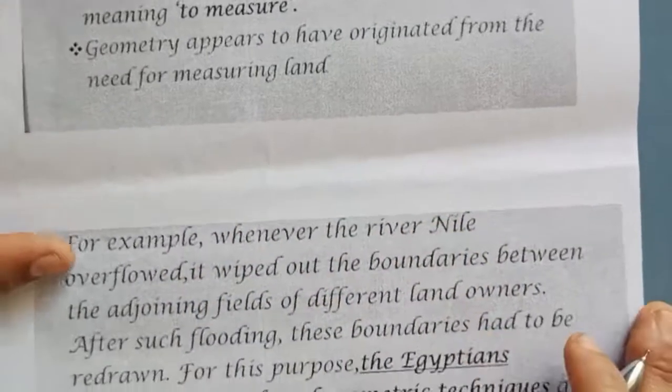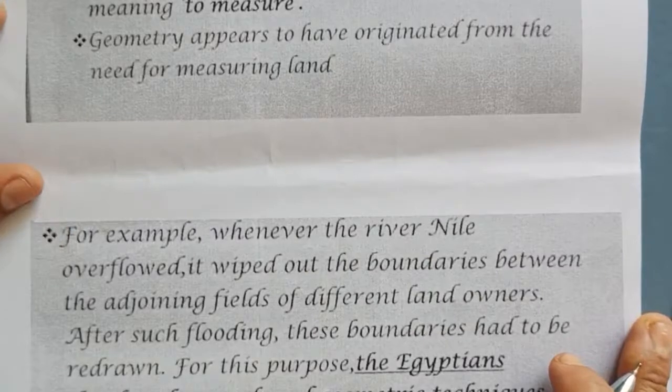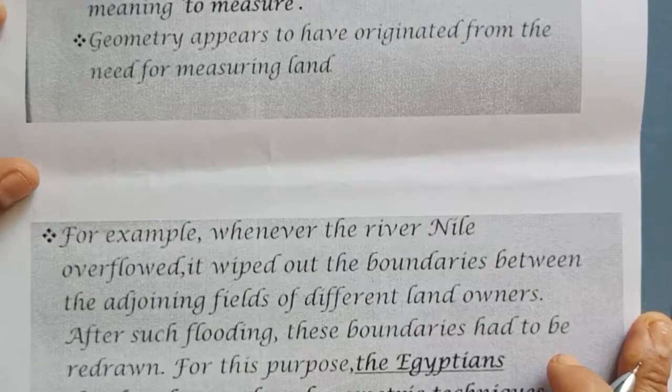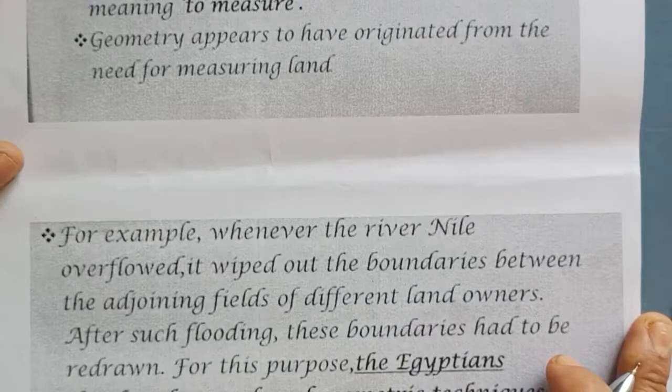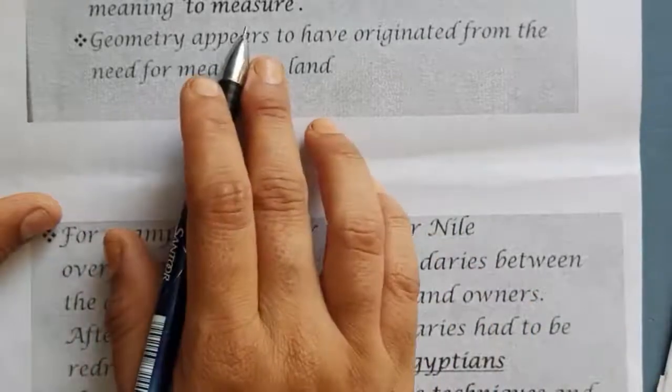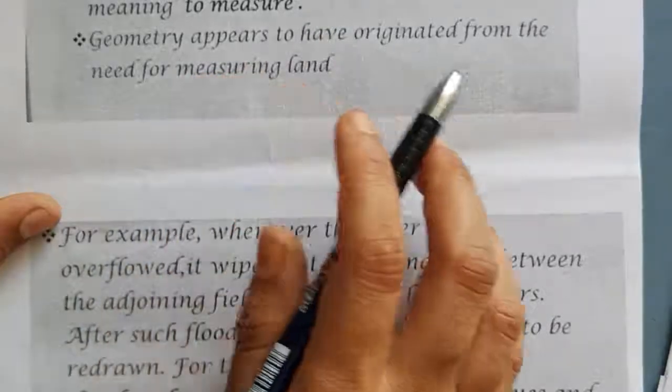Students, if we look at real life, measuring land involves taking length and breadth. You see that geometry is always connected to measuring land. So we say geometry is nothing but measuring land.